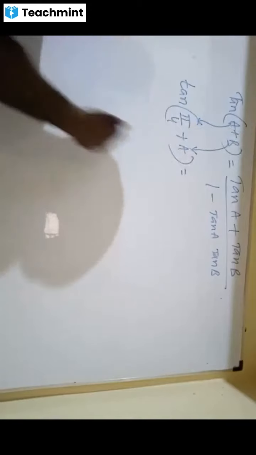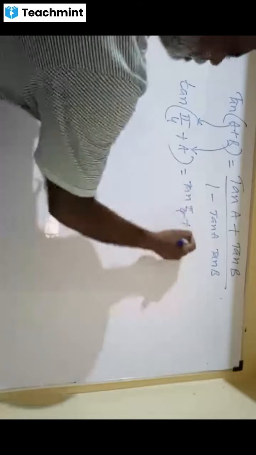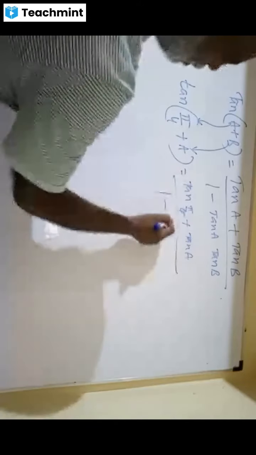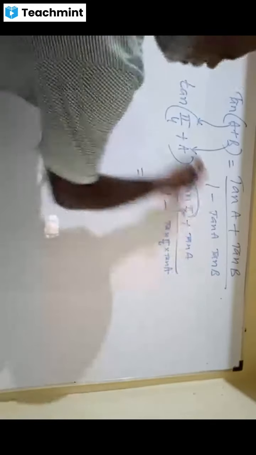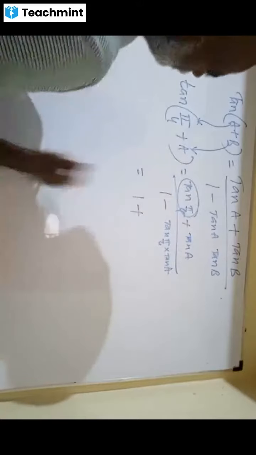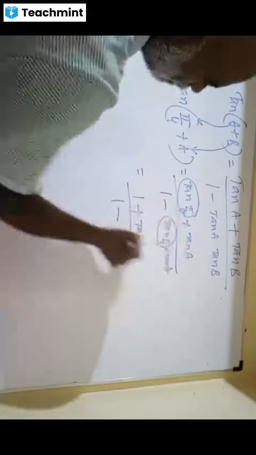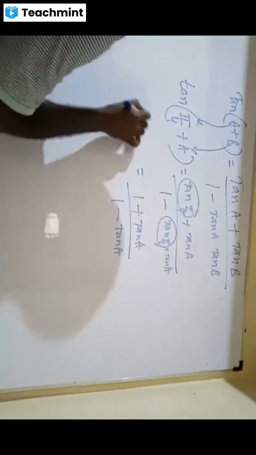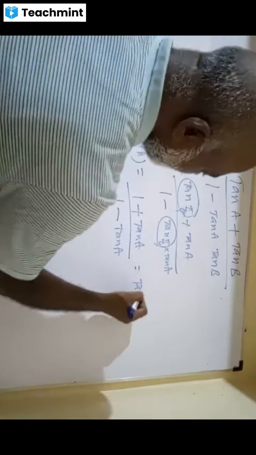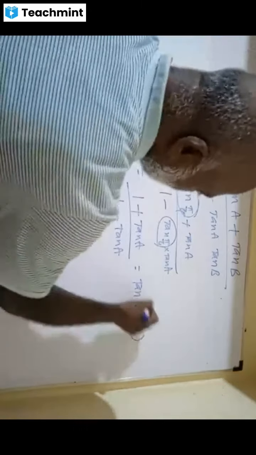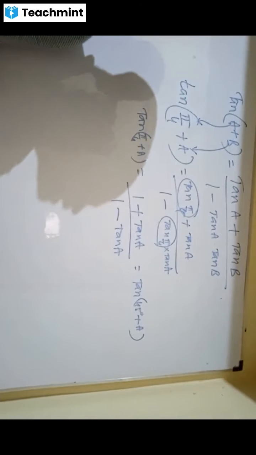What do you get? Can you tell me? Tan pi by 4 plus tan a divided by 1 minus tan pi by 4 tan a. Aha, brilliant. What is tan pi by 4? 1, sir. 1 plus tan a by 1 minus, what is tan pi by 4? Again 1. Wow, look at this, dears. What a brilliant formula. Tan pi by 4 plus a, or tan 45 plus a, because our friend is in degrees. Please watch here, dears. What a beautiful one.